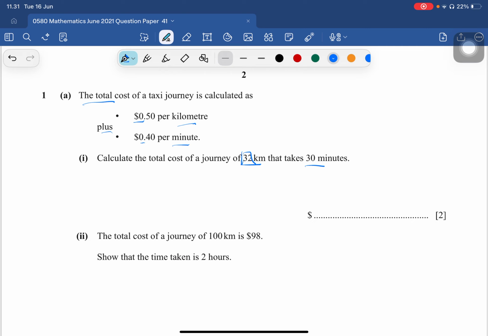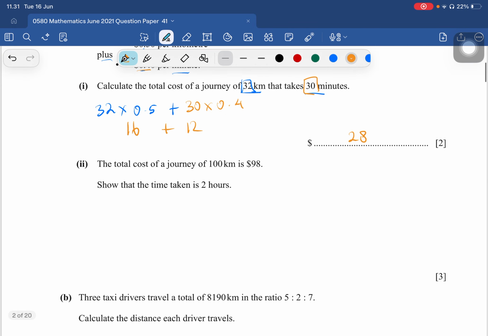So 32 multiplied by 0.5, plus 30 minutes multiplied by 0.4. We got 32 multiplied by 0.5 is 16, plus 30 multiplied by 0.4 is 12. So the total cost is 28.